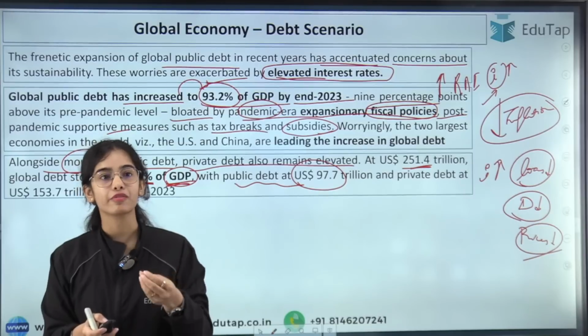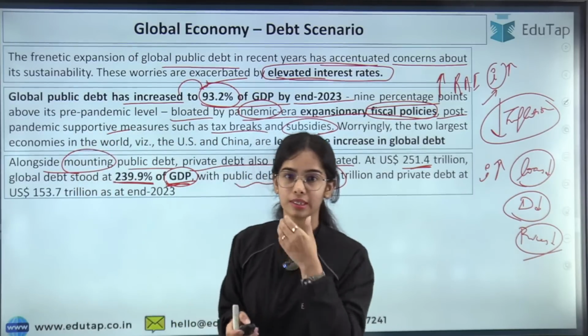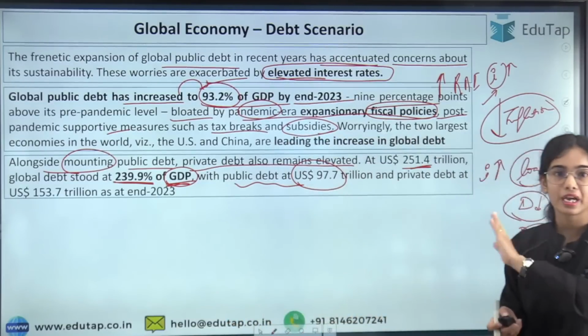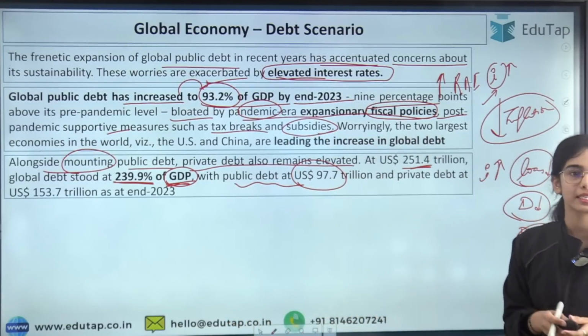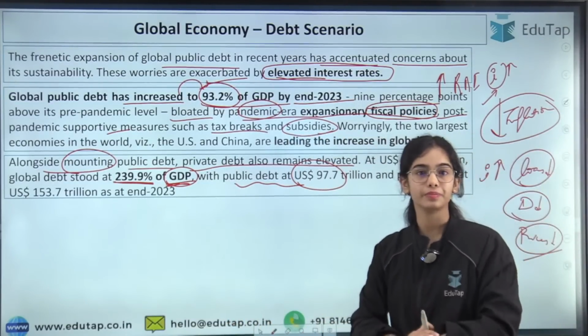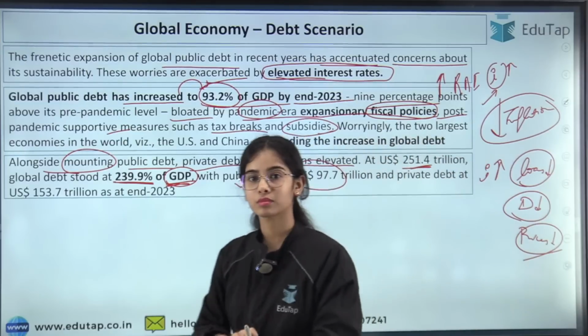We are studying the FSR now, the Financial Stability Report. Are you able to understand this? Is it clear? Yes or no? Give me a thumbs up if it is clear. Clear?